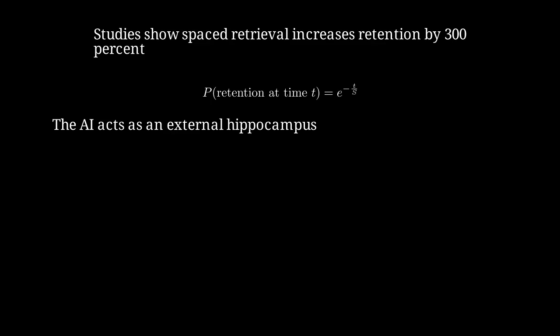Cognitive science research demonstrates that spaced retrieval practice increases long-term retention by approximately 300% compared to passive review. The recurrence tracking component implements spaced retrieval. Memory retention probability decays exponentially with time constant S. Each retrieval event resets the timer and increases S, making the memory more durable. The hippocampus in your brain consolidates memories and detects patterns. The AI-AAR system acts as an external hippocampus with perfect recall and unlimited pattern matching capacity.